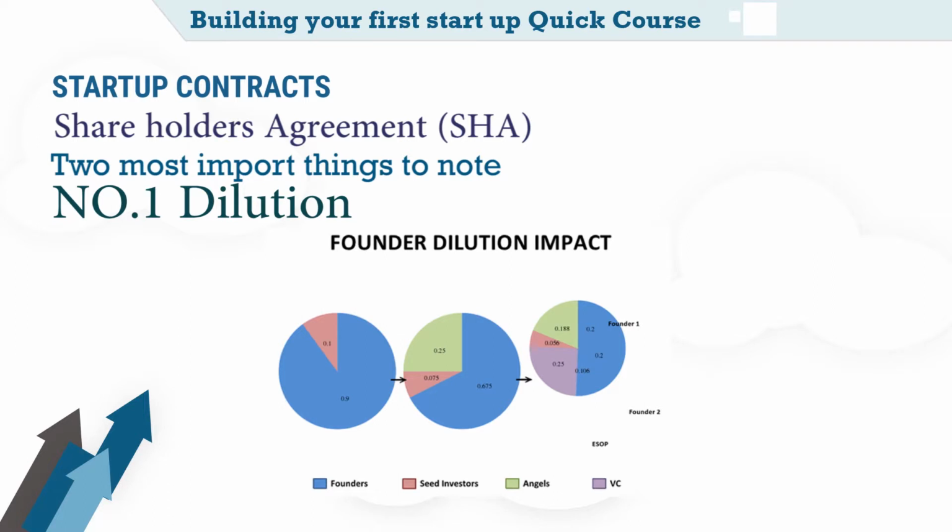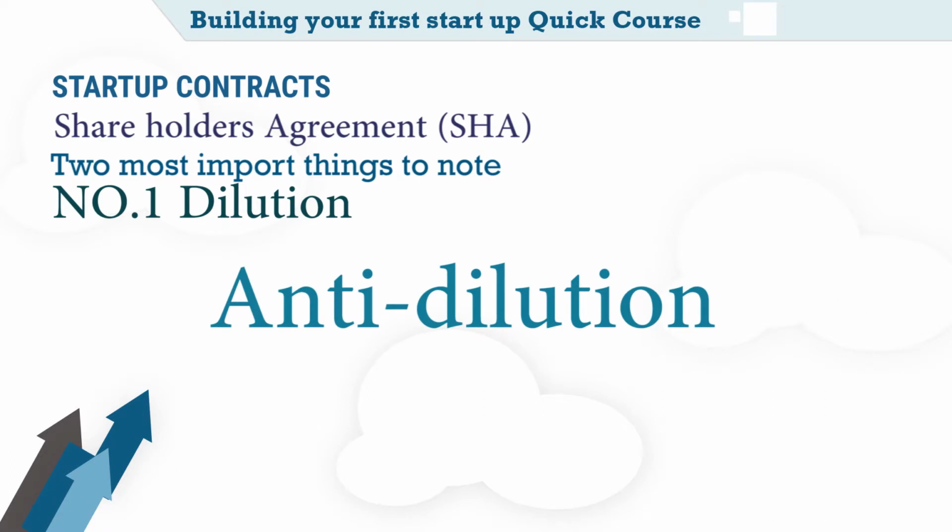The most important part you need to understand about share dilution is that not every shareholder is diluted proportionally. Or in simple terms, issuing new shares means some of the shareholders will see their ownership of the company reduced while others may not. The SHA, or the shareholders agreement, might include an anti-dilution clause which exempts some shareholders from dilution completely by simply granting them new shares when new shares are issued. If one or some of the shareholders are not affected by dilution, this dilution will be transferred to those shareholders who are not protected by the anti-dilution clause.